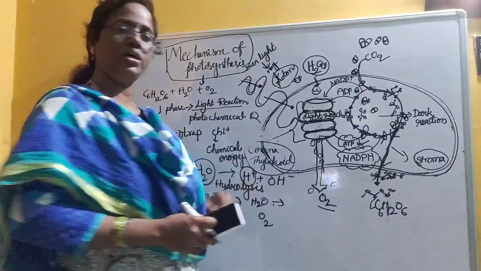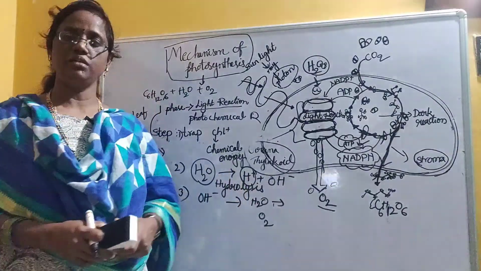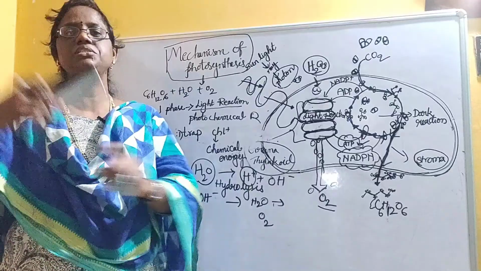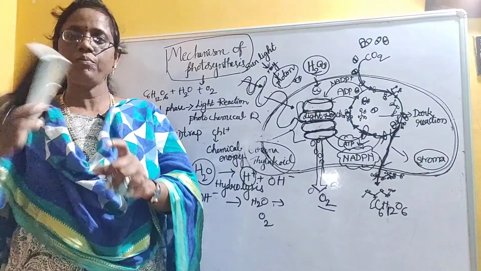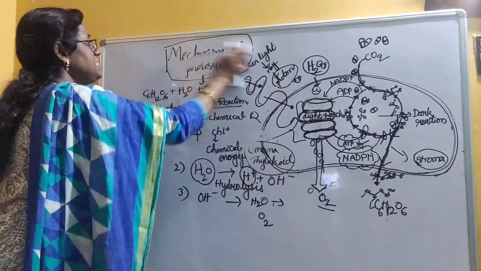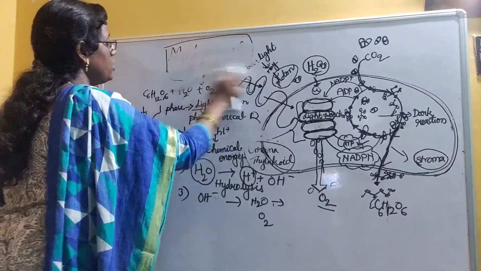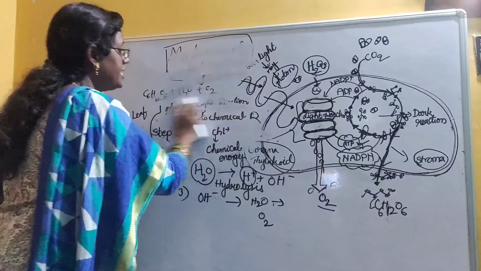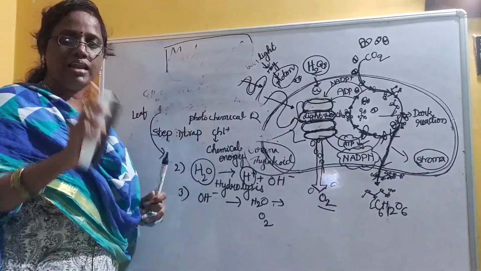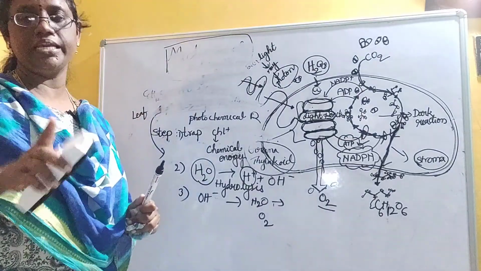Then what about protons, hydrogen ions? The hydrogen ions undergo a series of changes in the second phase. So we can move on to the second phase. What is the second phase? The second phase will be called the dark reaction, or we can call it the light independent reaction.